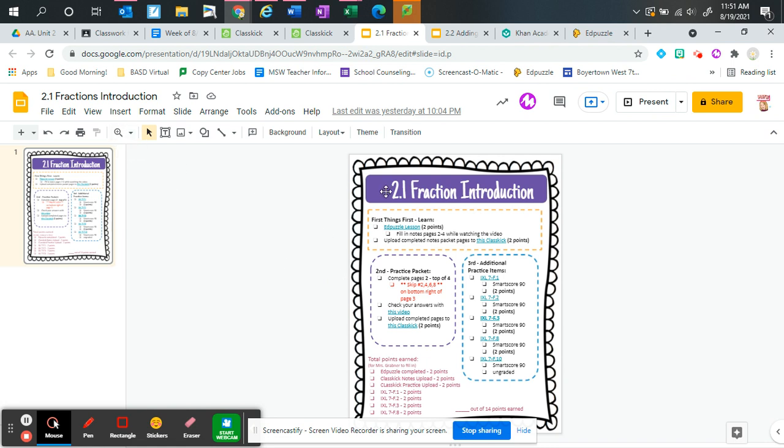So it's going to look like this, and instead of multiple slides, it's all going to be on one slide for you here. So I'm trying to condense and make everything a little bit easier to follow. In this process, you'll see the number of the lesson and the title of the lesson, which are also outlined in the course syllabus that will show up on the stream and also in the classwork tab.